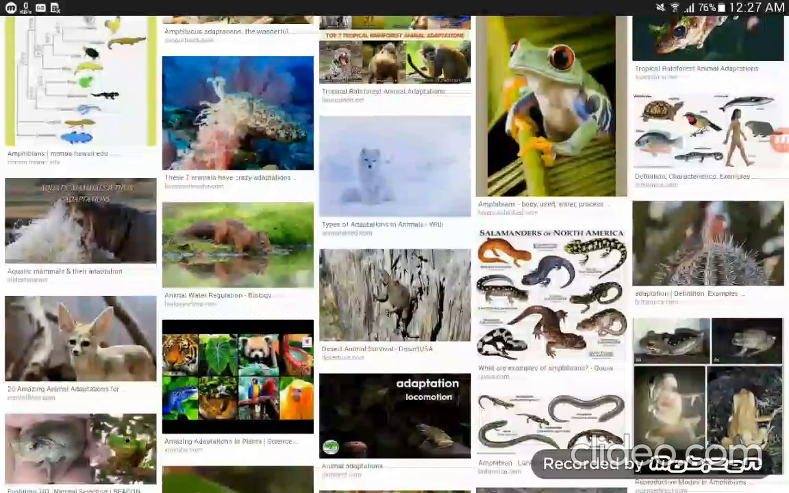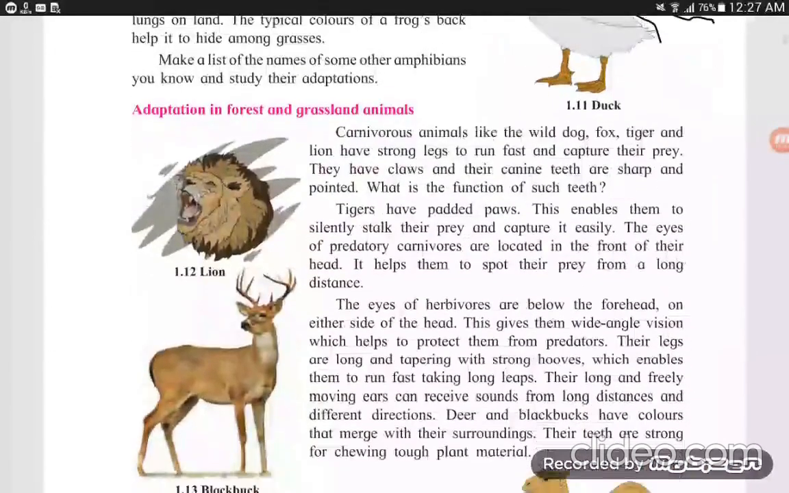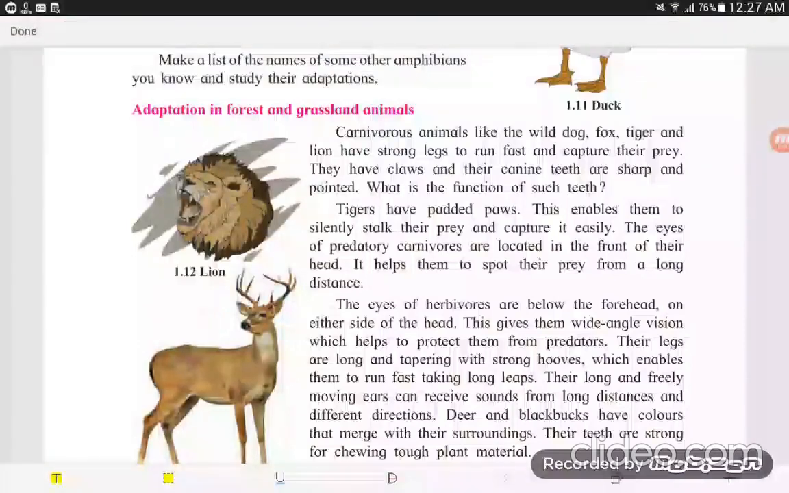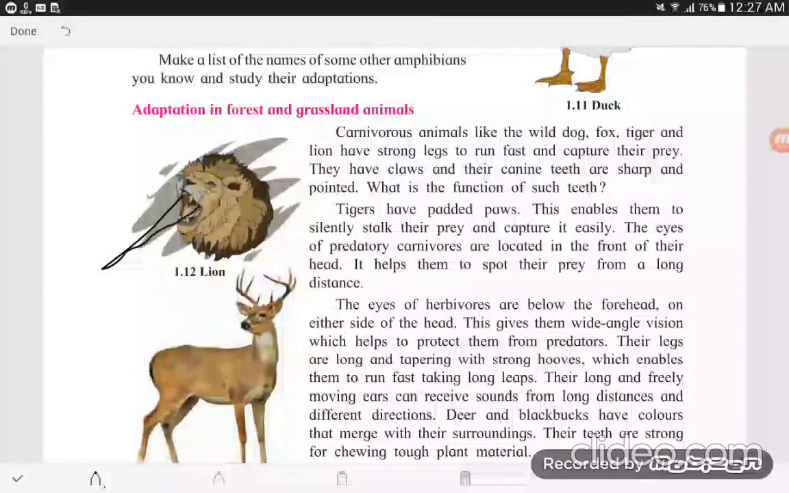Now come to our next topic, adaptation in forest and grassland. Carnivorous animals like the wild dog, fox, tiger and lion have strong legs to run fast and capture their prey. They have claws and their canine teeth are sharp. Look at the picture of a tiger and lion, and they have sharp canine teeth.